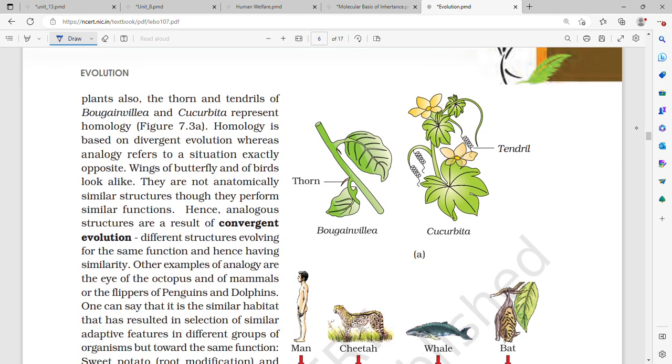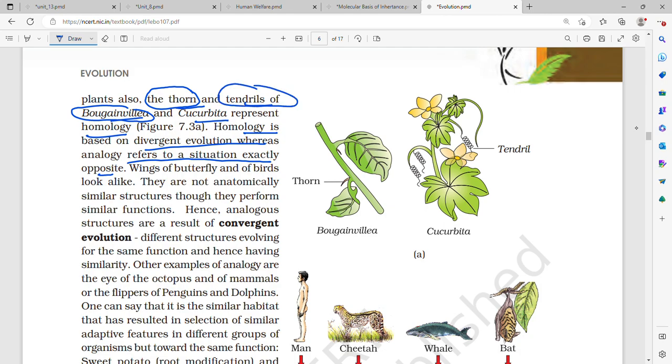In plants also, the thorn of bougainvillea and the tendrils of cucurbita represent homology. Homology is based on divergent evolution, whereas analogy refers to a situation exactly opposite. The thorn of bougainvillea and the tendrils of cucurbita both have different functions, but both of them are homologous to each other.